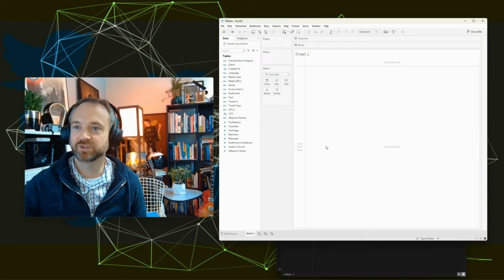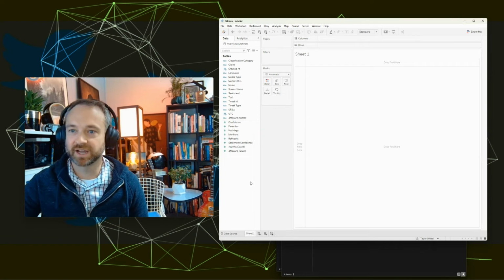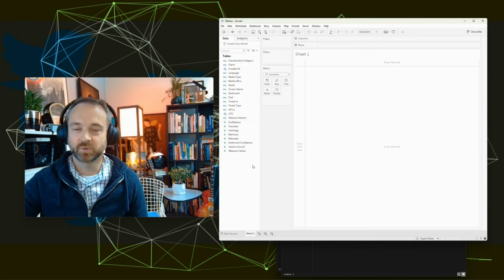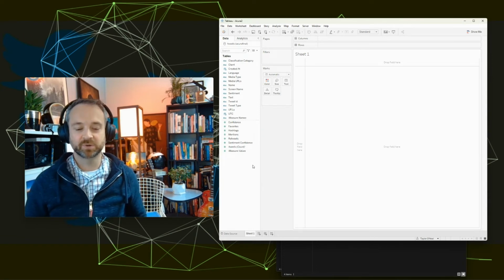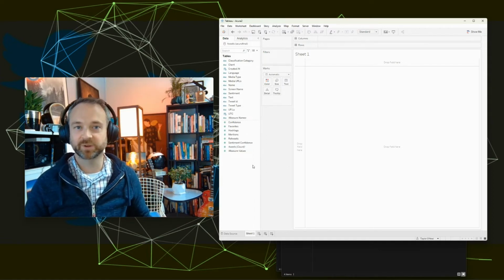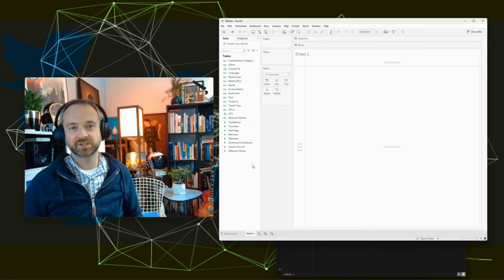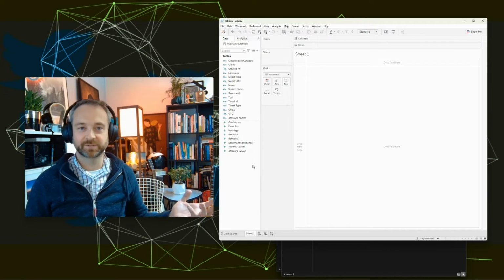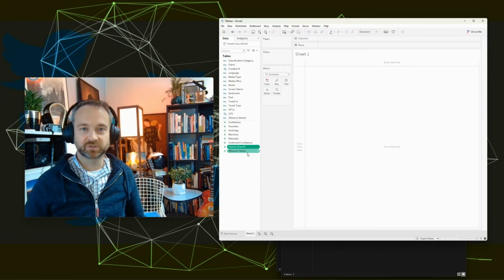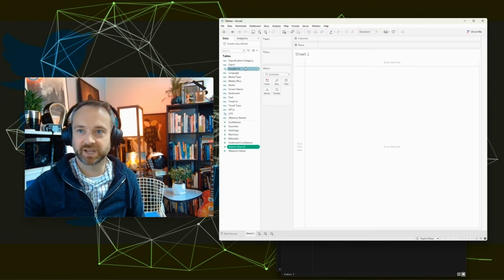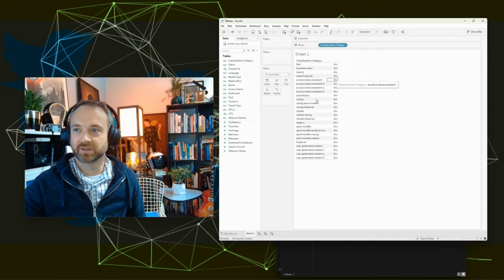We could do a few different things. I'm thinking I actually want to do a calculation first, because we have the number of favorites. I want to know what those favorites are doing on those tweets by the category that we actually have now. So we don't just know in general that we have this number of favorites. It's always good to think of a ratio. You have the number of favorites and you have the number of times you posted. The tweets count there will tell us how many times we posted by each category. So if we put that classification category up here, we will see the number of times we have posted in that.